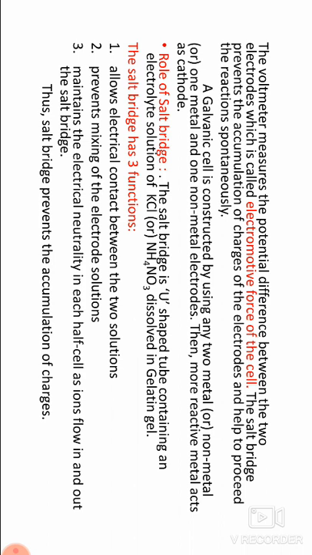The salt bridge, if used, provides flow of ions towards the oppositely charged electrodes. The negative ions move from the copper sulfate to the zinc rod. The positive ions move in the reverse direction, hence the charges are neutralized at the electrodes. So, the electricity generates continuously. Thus, the salt bridge prevents the accumulation of charges.